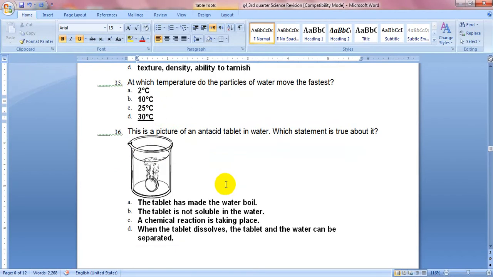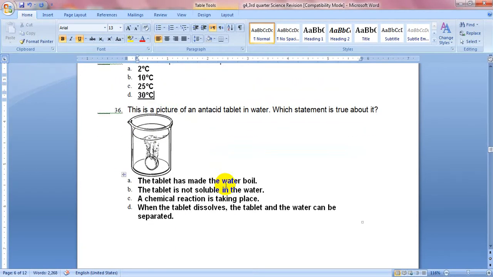Question number 36. This is a picture of an antacid tablet in water. Which statement is true about it? The tablet has made the water boil. Is the water boiling here? The tablet is not soluble in the water.